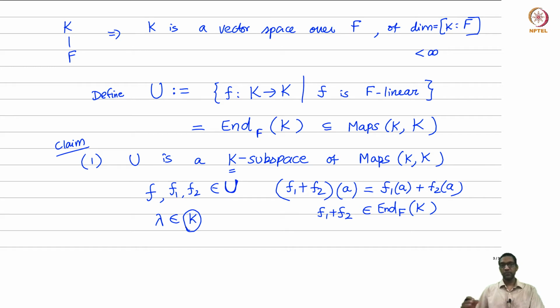If lambda comes from F, then lambda times f would of course automatically be a linear transformation. But I want to claim that if I take lambda in K and f in U, let's maybe do this on the next page.